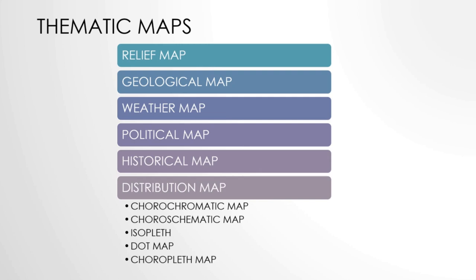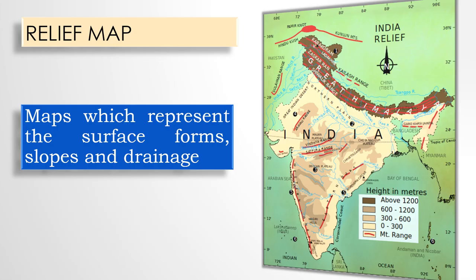Thematic maps are of various categories. Relief map, geological map, weather map, political map, historical map, distribution map, etc. come under the category of thematic maps. First one is relief map. Maps which represent the surface forms, slopes and drainage are referred to as relief maps. These maps carry information related to the physical features of a particular area such as its slope, drainage or the height or the other relief features.